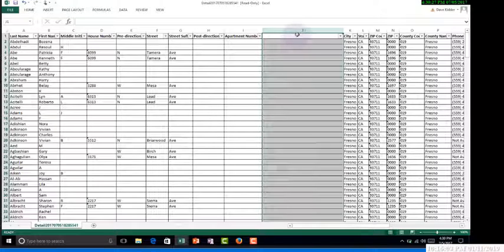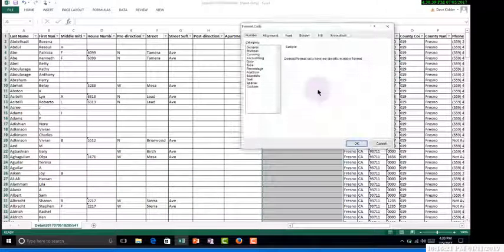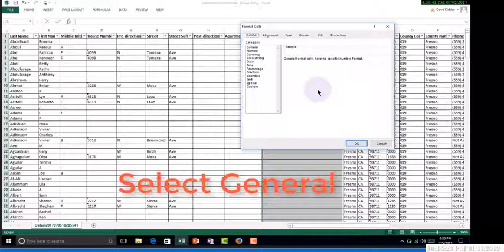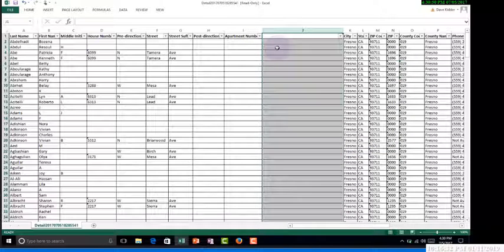So the very first thing I'm going to do is select the entire column, I click up on the letter. I'm going to right click on my mouse, and come down to Format Cells. And in this cell, I want to make sure that it is selected for General. And this way I'm guaranteed that my formula will work.